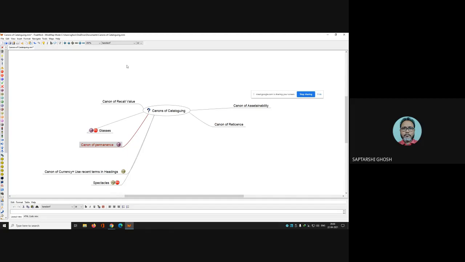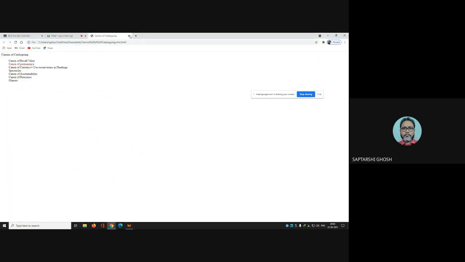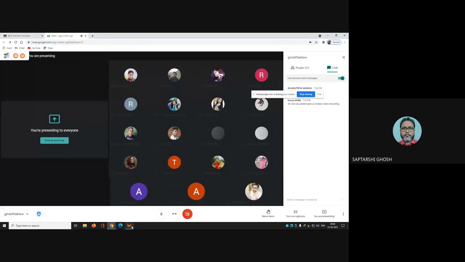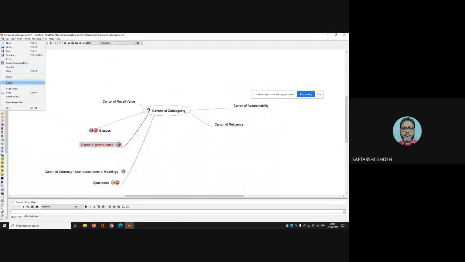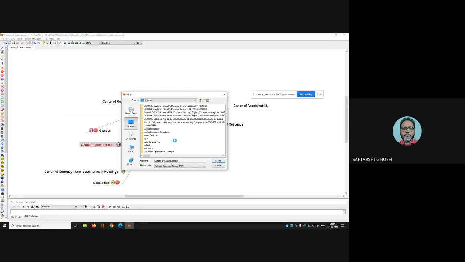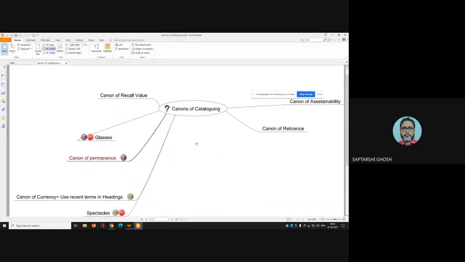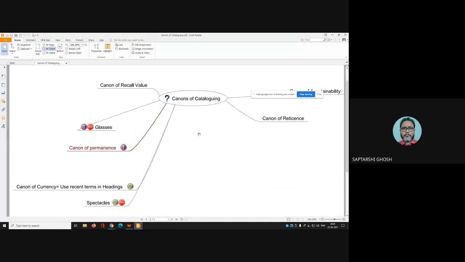So in this way, you have to represent that graphically, and you can export that as HTML also, or you can export that as a PDF file also. Say this one, desktop, and save it, A4, and see, this is your graphical representation.